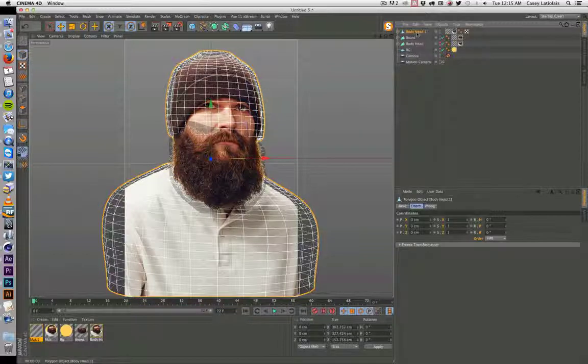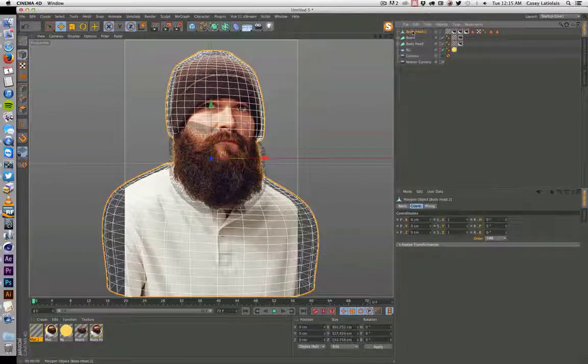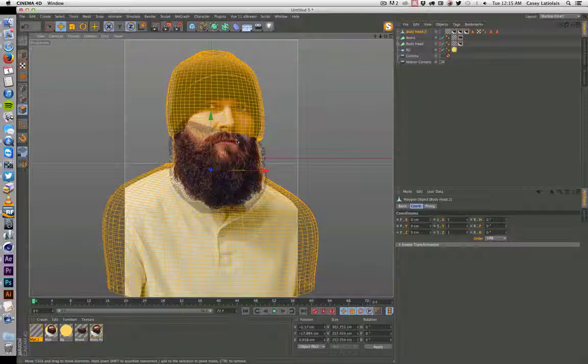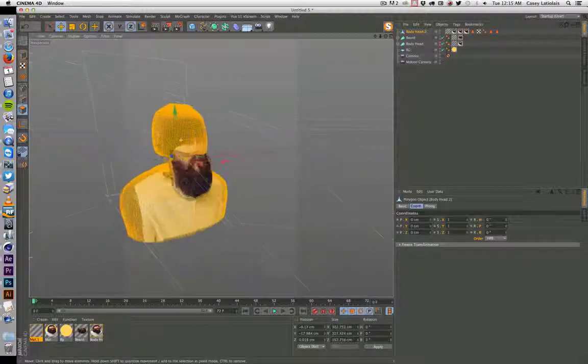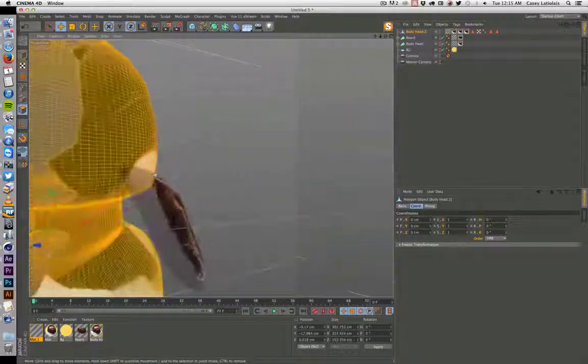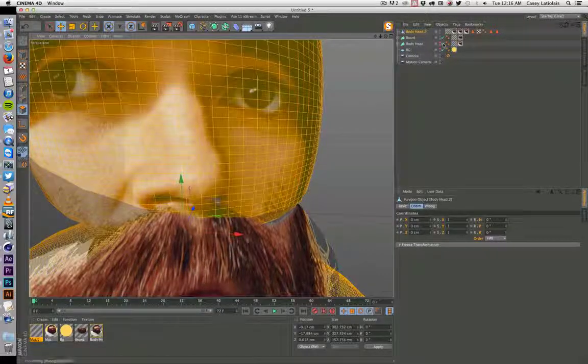Make this editable. Okay. Probably want to subdivide this a little bit more too. Maybe like one more. Okay. So, for instance, if I want to just bring the nose out, you can kind of see this is doing some wanky stuff. So you could really get into this.